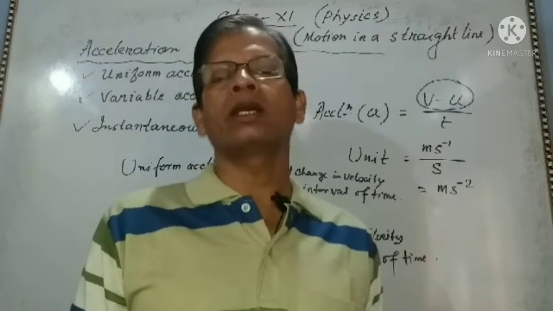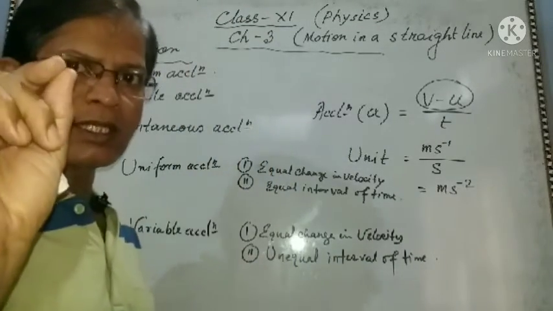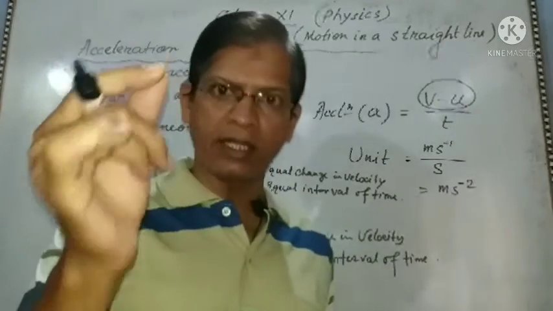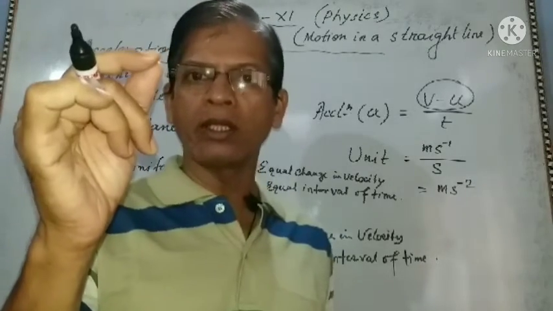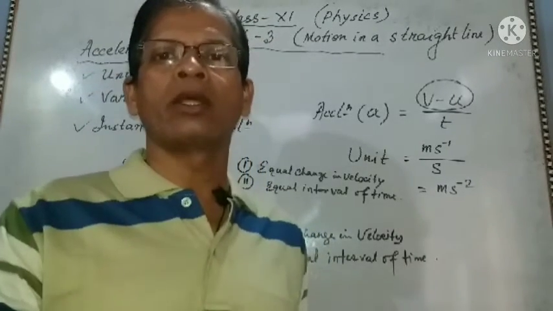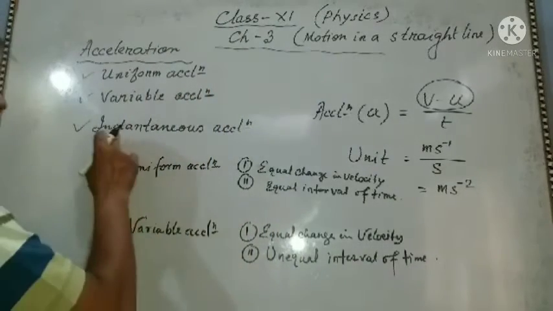Clear? This is the instantaneous acceleration: the acceleration of an object at any instant or at any point in its motion.